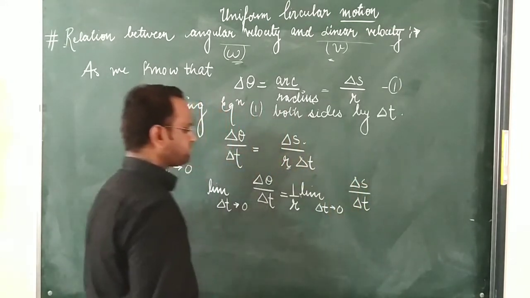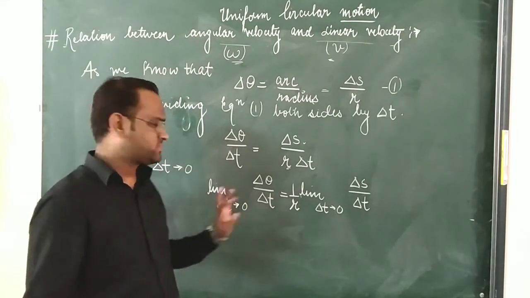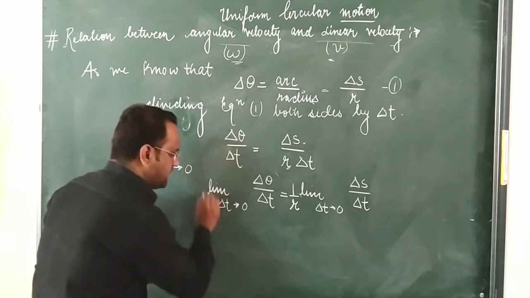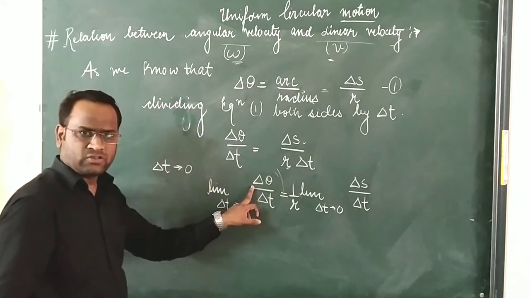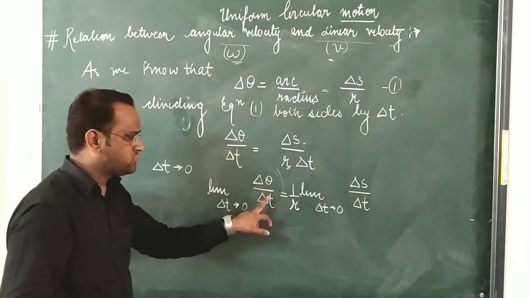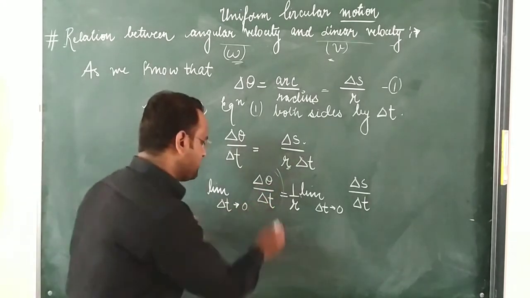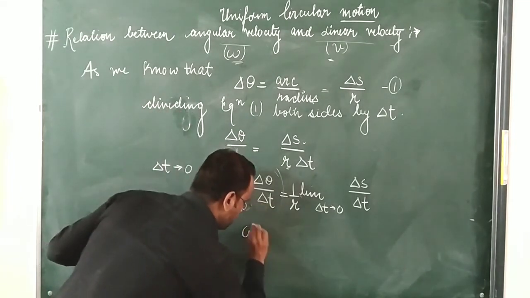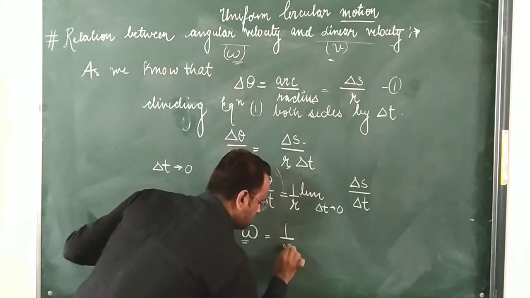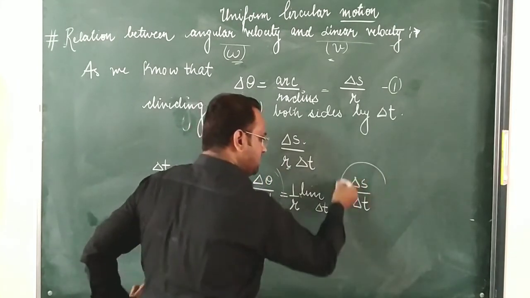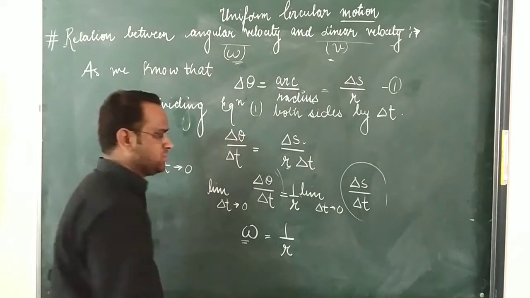Okay students, because the radius does not change for a circle, it will be constant. As we know that delta theta upon delta t is the angular velocity. The rate of change of angular displacement with respect to time is known as angular velocity, given by the term omega. And 1 by r remains unchanged, and change in displacement with respect to time is known as linear velocity.